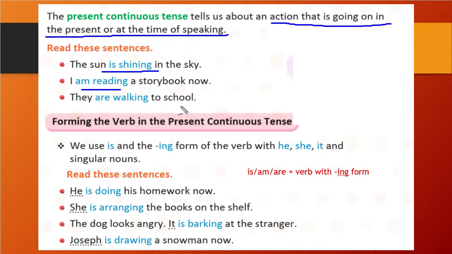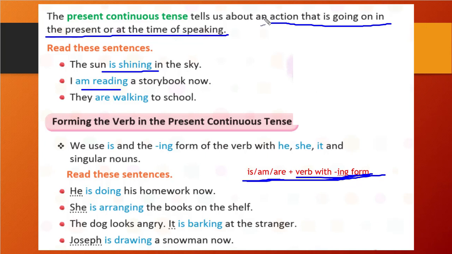Let's see forming the verb in the present continuous tense. How can you form it? How will you be able to form the present continuous tense? The basic form is is, am, are plus verb with ing. We will write is, am, are, whichever is appropriate with singular noun, plural noun, he, she, it, I am, we, whatever the appropriate word is. After that we will write verb with ing. Verb with ing, this is very important.